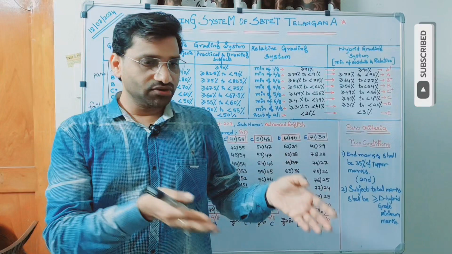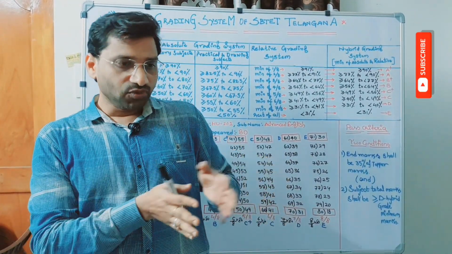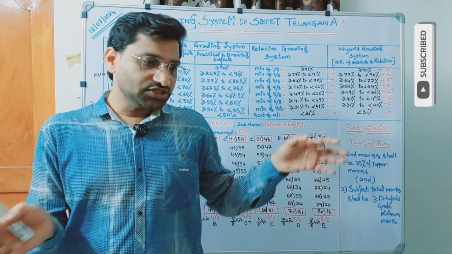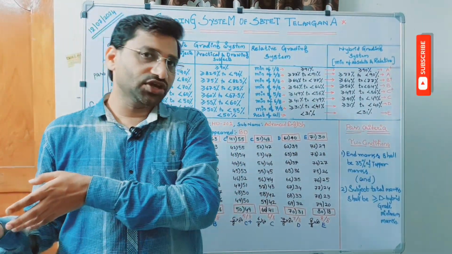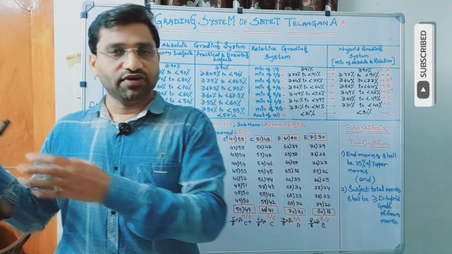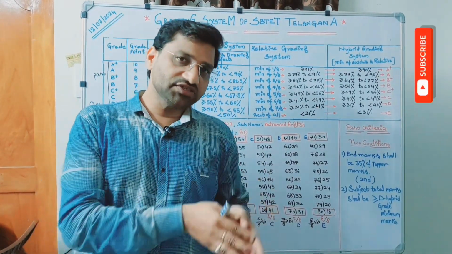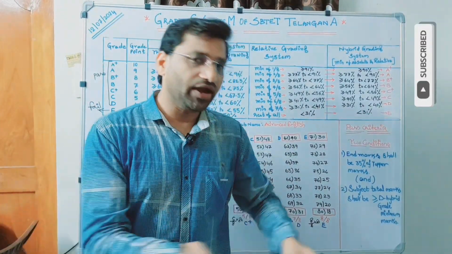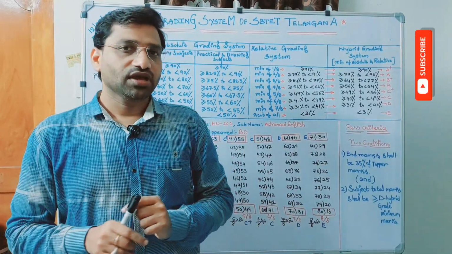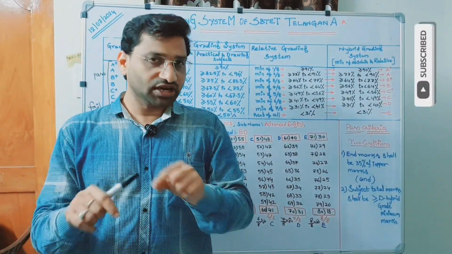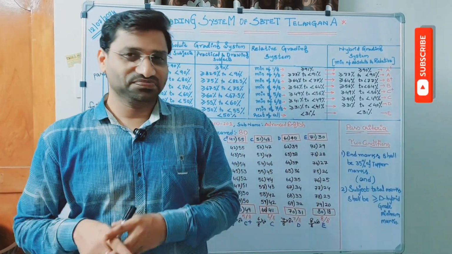For example, one candidate wrote physics subject, other candidate, his friend, is having a chemistry subject. Both of them secured same marks. He secured, for example, 35 marks out of 100 in physics. His friend also secured in chemistry 35 out of 100. His friend is passed in chemistry with the 35 marks, but this fellow failed in physics with the same 35 marks. Now he will immediately come to SBTET and say that, sir, my friend secured 35 in chemistry, but he passed, and I also secured same marks, 35 marks in the physics, but you declared me as a fail, so it is wrong. Show me how.